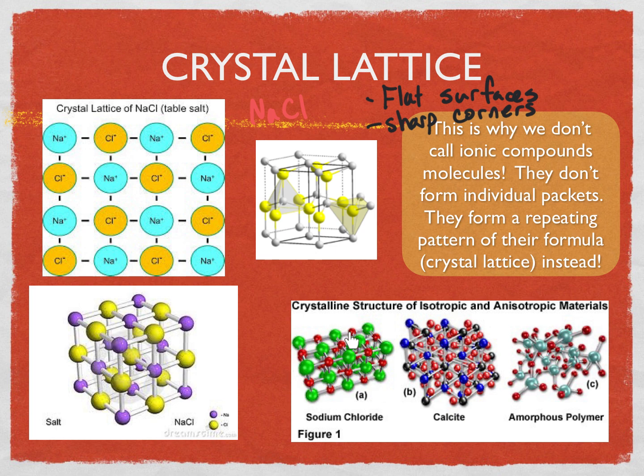We have sodium chloride now in a 3rd way, but there's another one called calcite, and then this white one has some yellow with white in it. That's just another crystalline structure that we might come across.